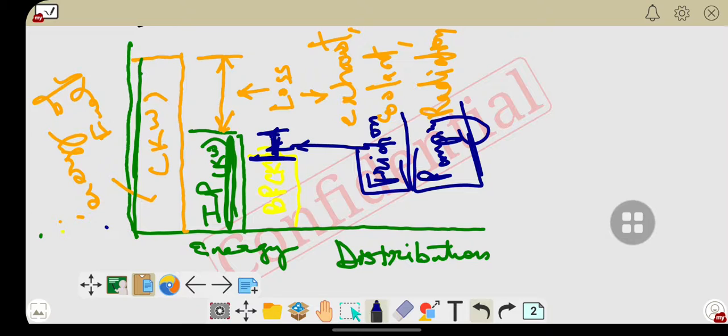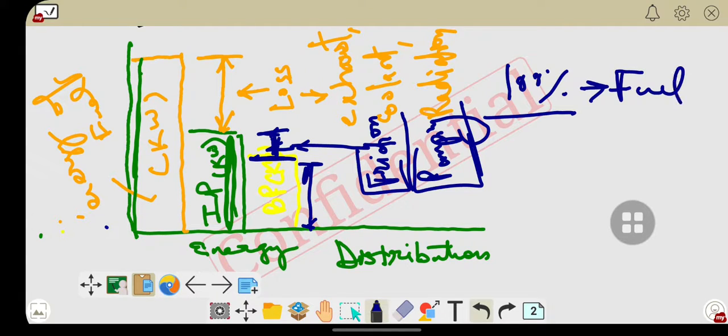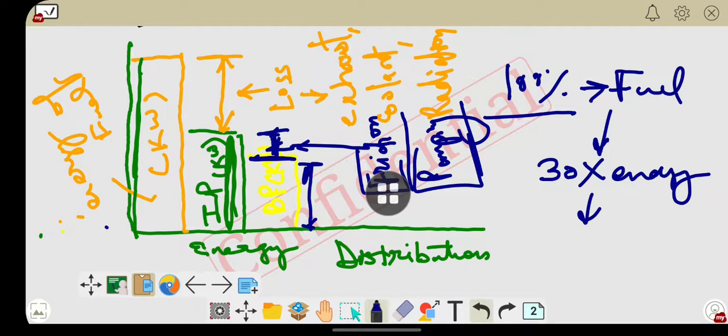But how much energy is in use? Only this much of energy. You can consider that if 100% of energy is developed after the combustion of the fuel, only 30% of energy is used as useful work.